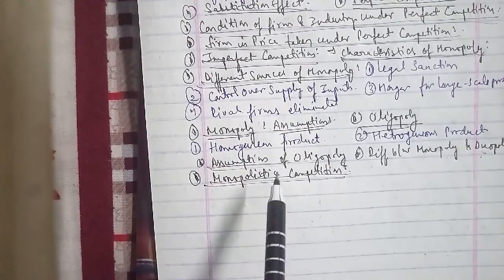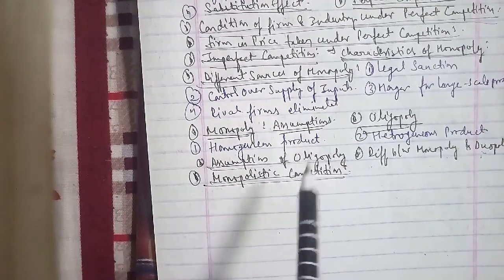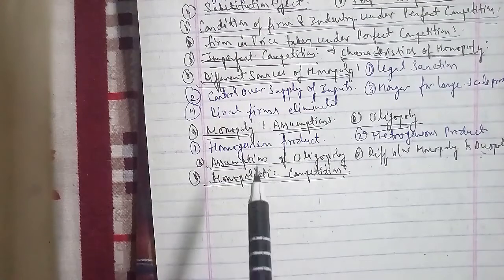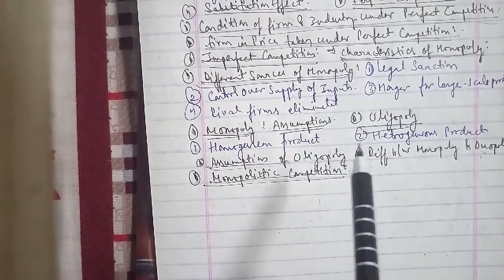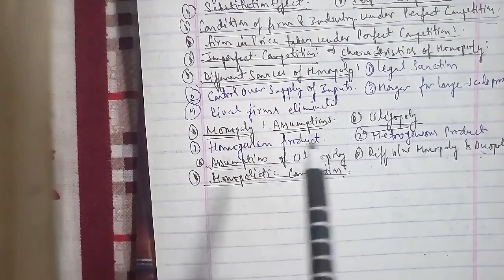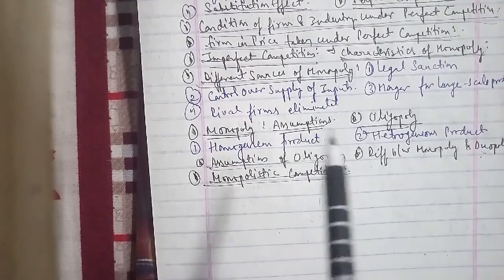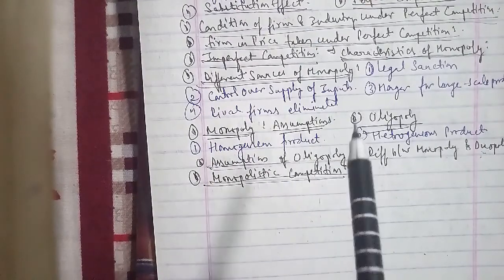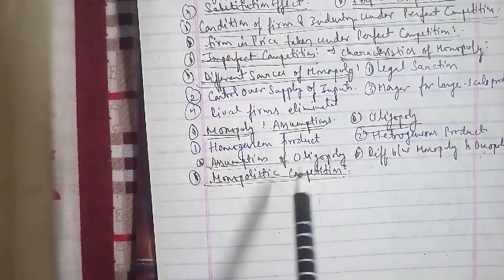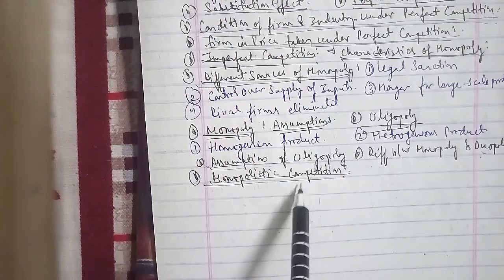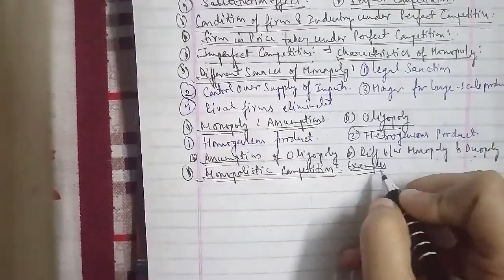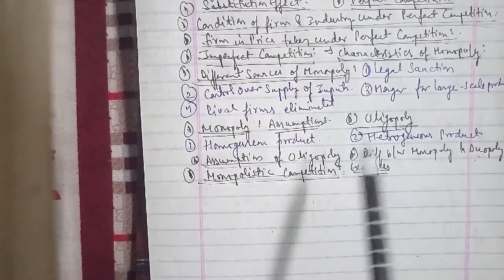The other question that has arisen, which has been asked for 8 marks, is: duopoly is a situation of perpetual disequilibrium. Explain. So we have to explain that duopoly is a situation of perpetual disequilibrium.